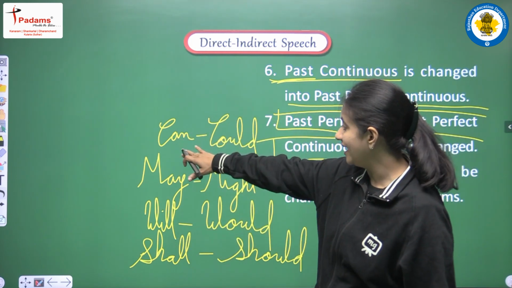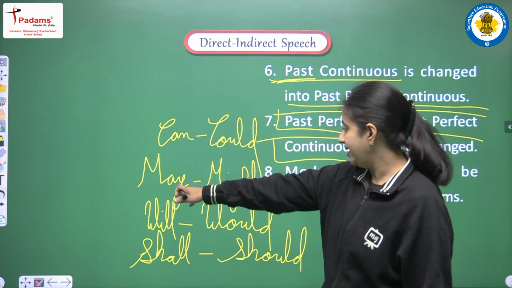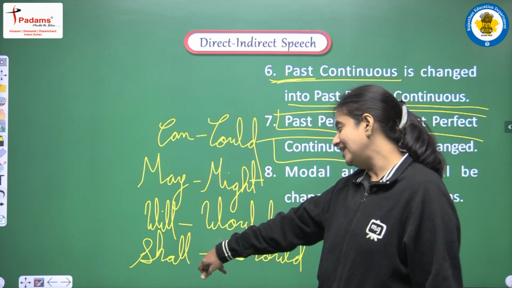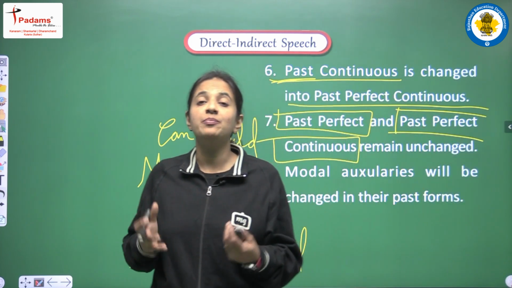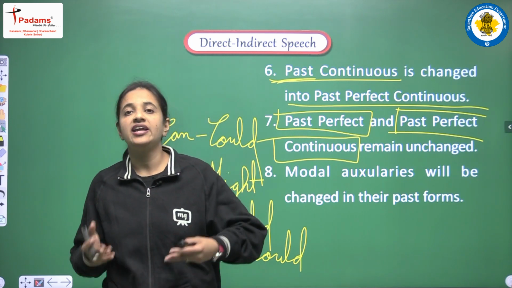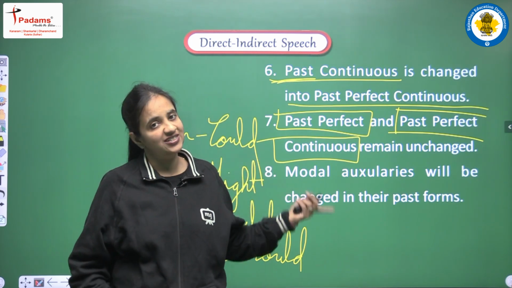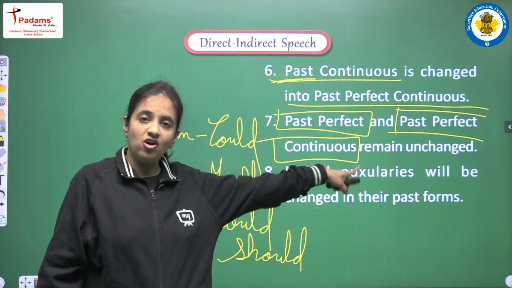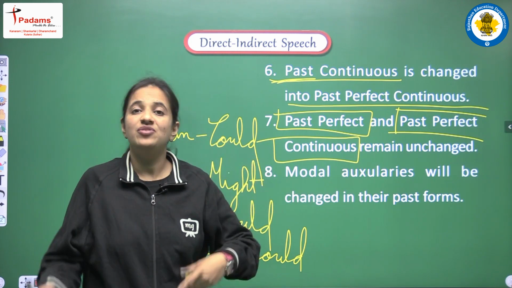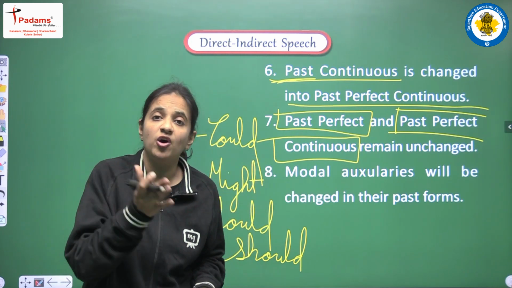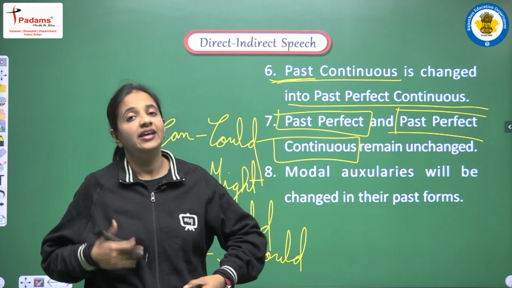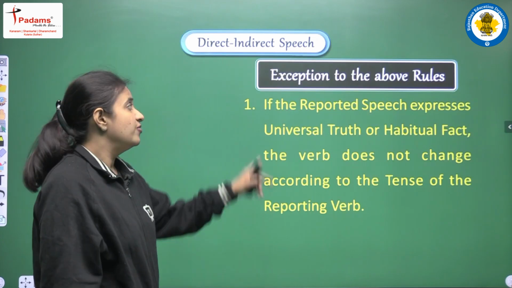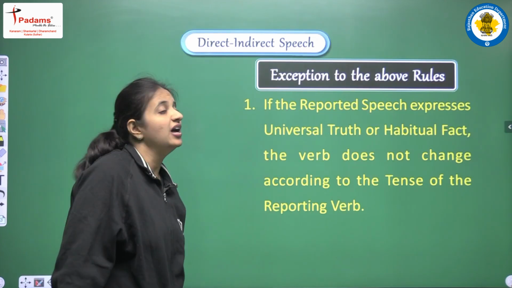So if you are having can, just convert it into could. May will be converted into might. Will will be changed into would. And shall would be changed into should. So all the present forms will be converted into their past forms, like the changes that we have discussed in the tenses. The same rule is applicable in the modal auxiliaries also. All the modal auxiliaries will be converted into their corresponding past forms, or we can say their respective past forms. Okay. Now we are having some exceptions to the above rule.